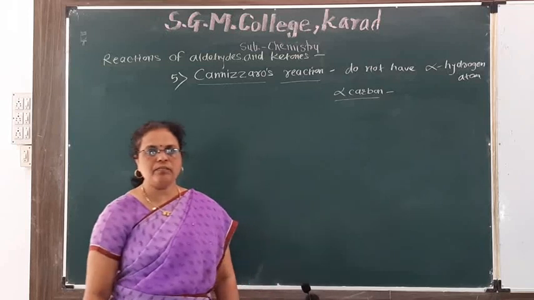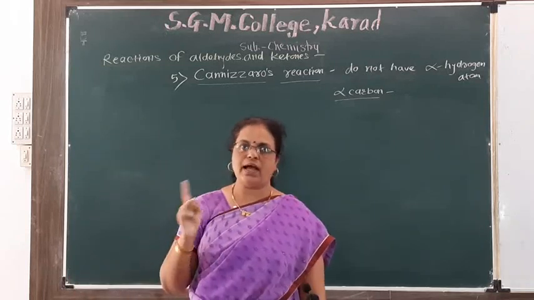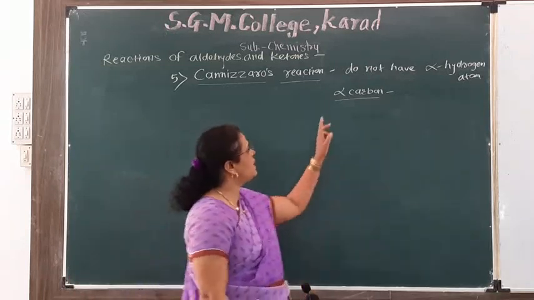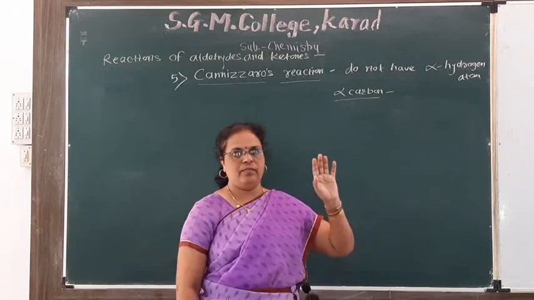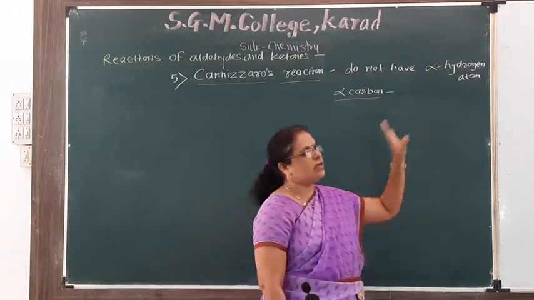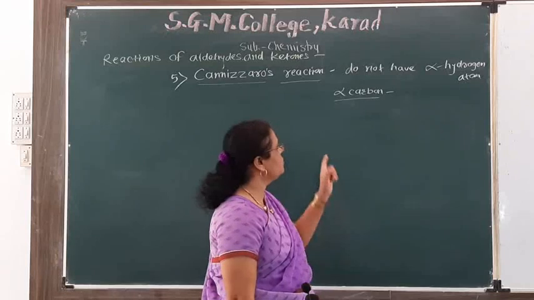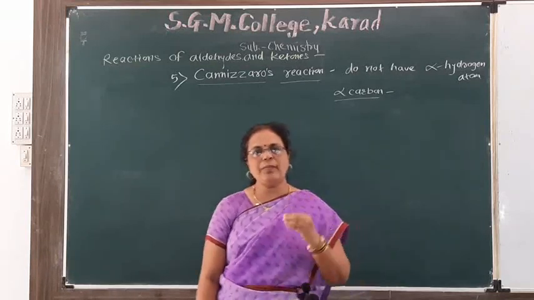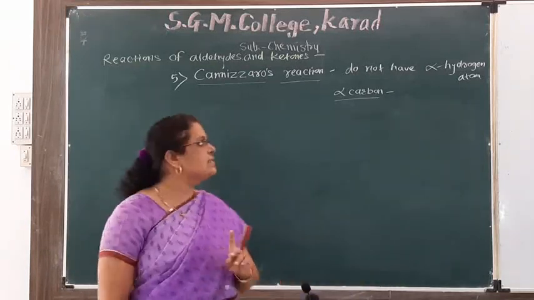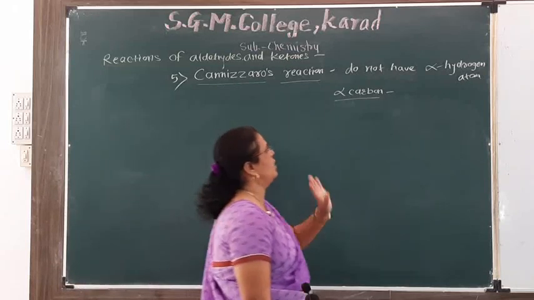A carbon atom which is attached to the carbonyl carbon is known as alpha carbon atom. A hydrogen which is attached to the alpha carbon atom is called alpha hydrogen atom.